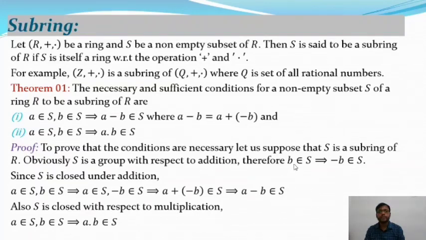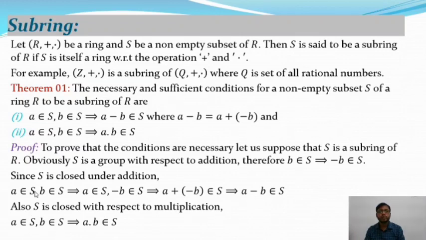Therefore if B belongs to S, then minus B also belongs to S. You know S satisfies the inverse property.